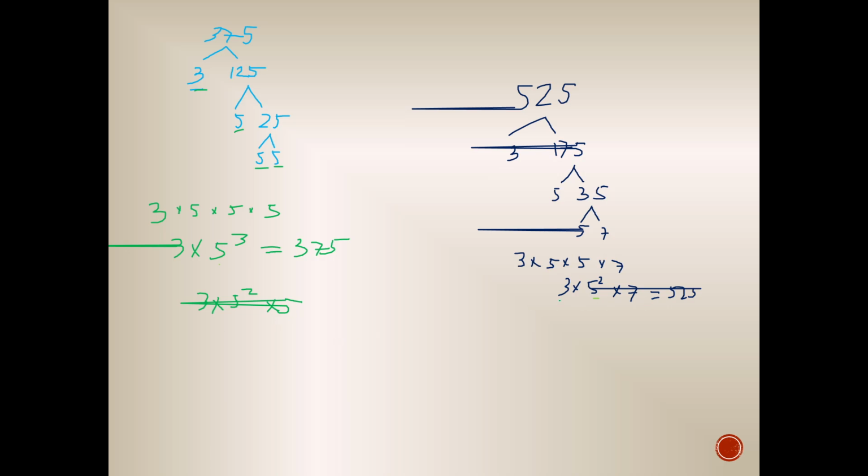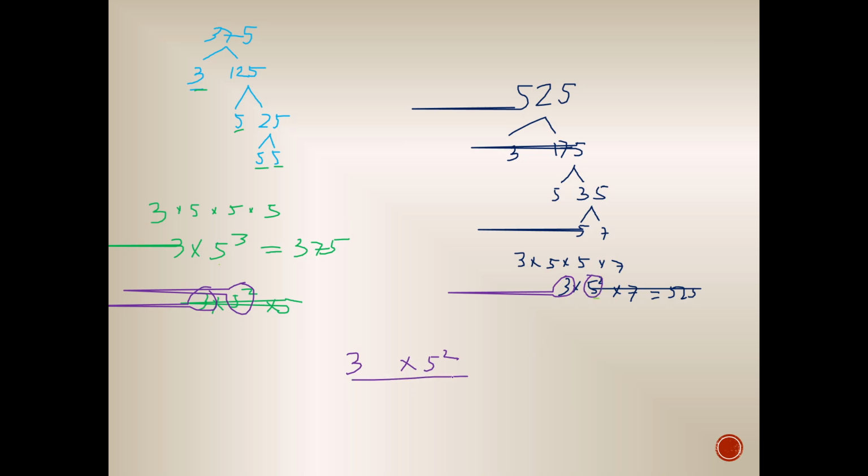So, yung mga common factors nila, we have 3 times 5 squared. Okay? This one, and this one. Yan yung common factor nila.